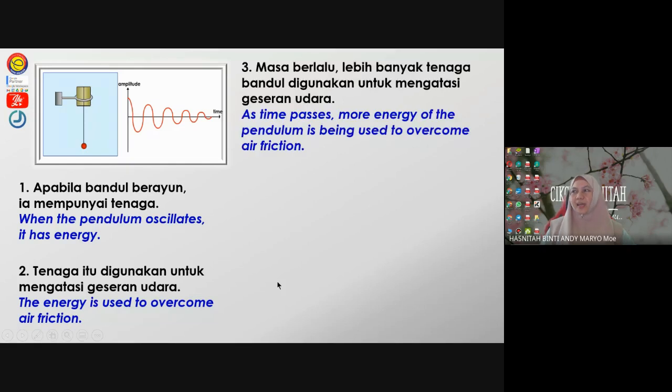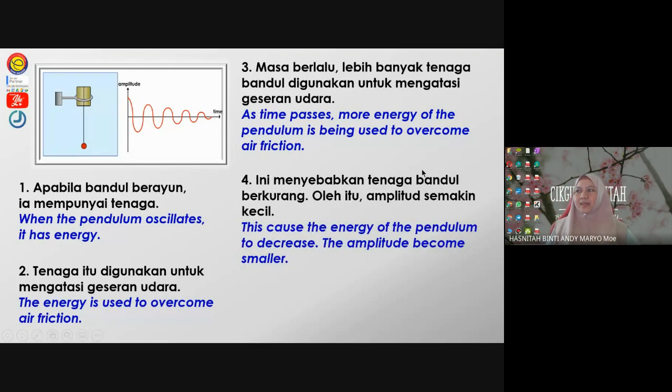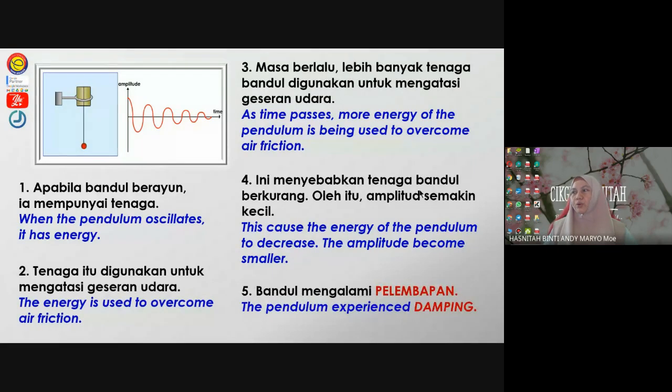As time passes, more energy of the pendulum is used to overcome the air friction, so the energy decreases and the amplitude becomes smaller and smaller. This is what we call damping. The pendulum experiences damping. You can see the sequence from number 1 to number 5. This situation brings our understanding to damping.